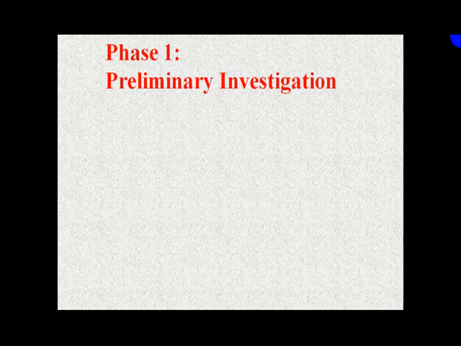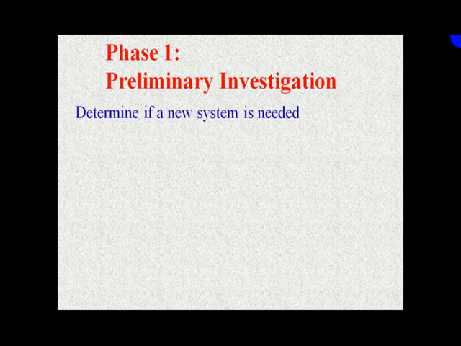Now let us come directly to phase 1 and find out in detail what activities it is composed of, what the objective of this particular phase is, and what the output of this particular phase is. Sometimes it can be asked why system development is called a phased development. Sometimes the question can be asked why it is called a phased development.